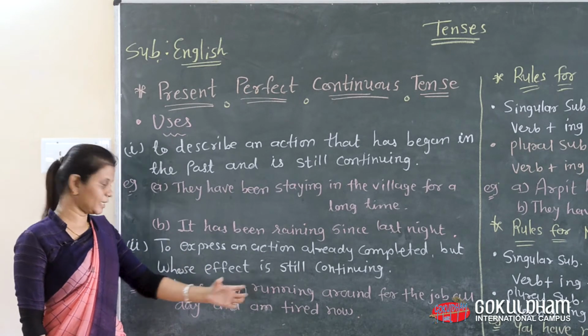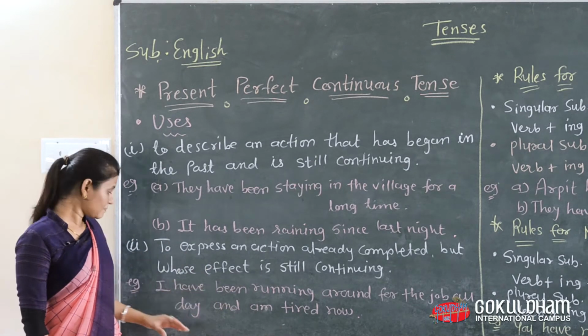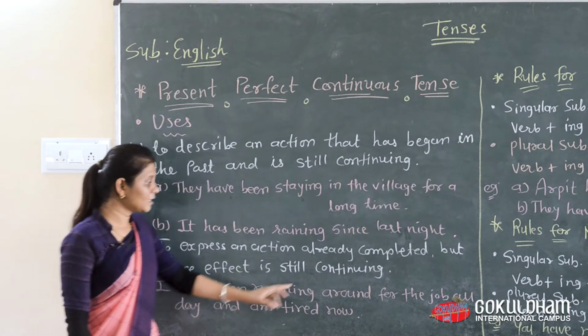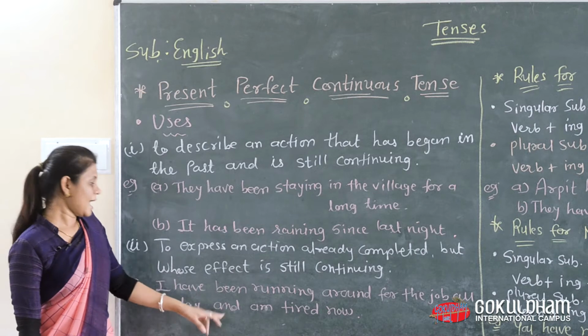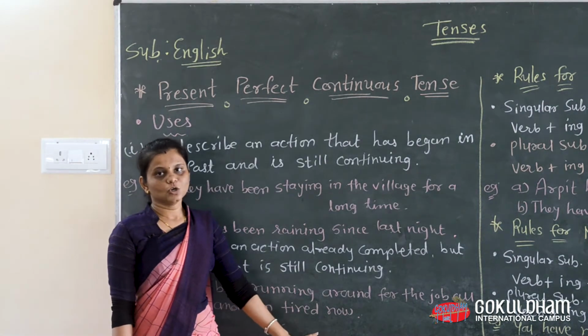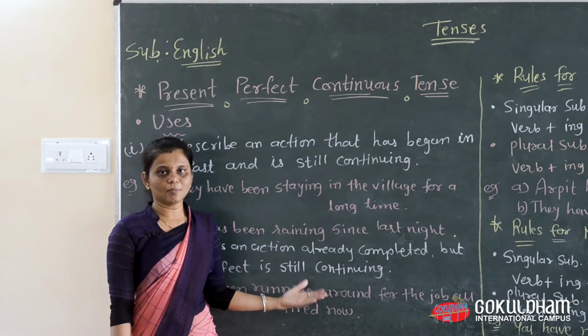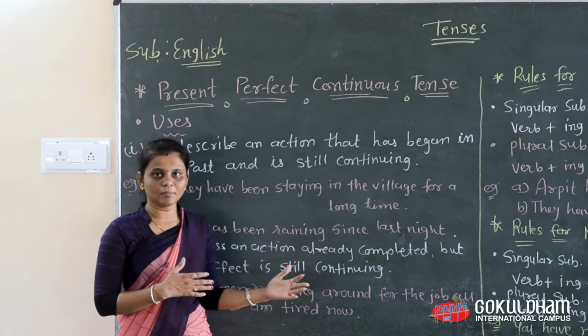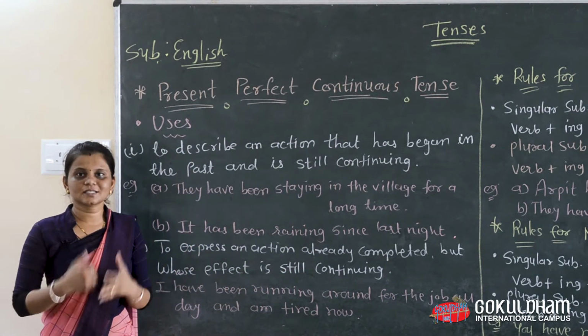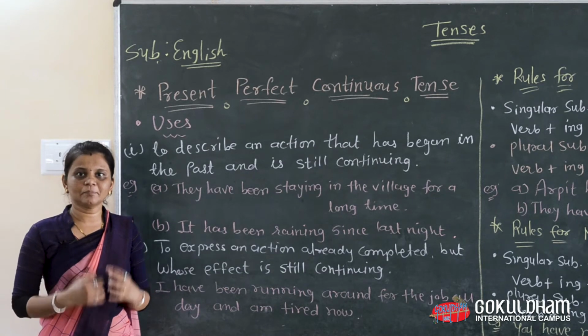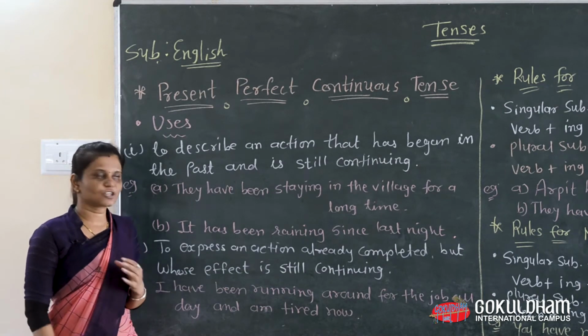Let's see the example. I have been running around for the job all day and am tired now. So after running around to find a job, that person is tired now. So that effect is still here. You can feel the effect of the earlier action.